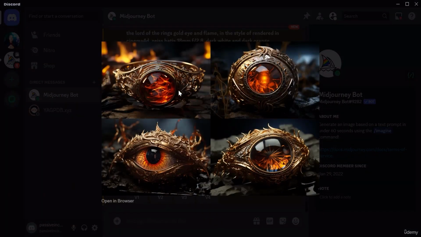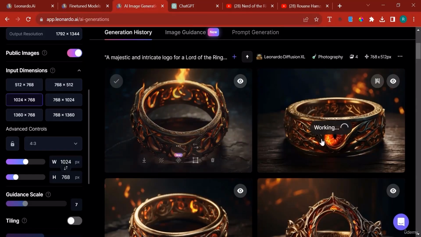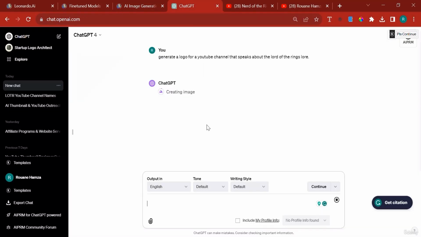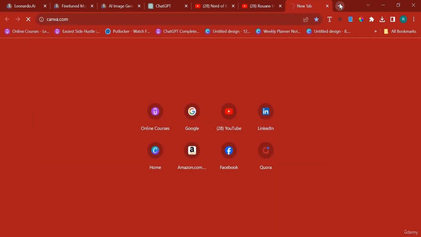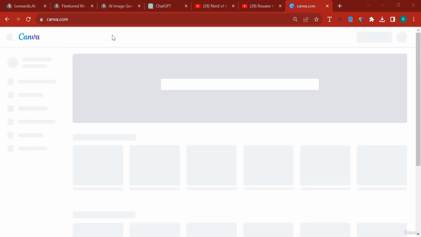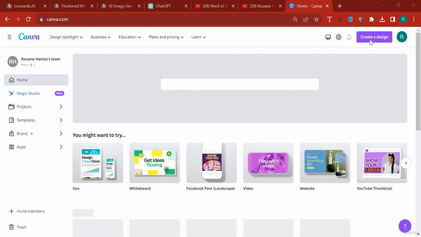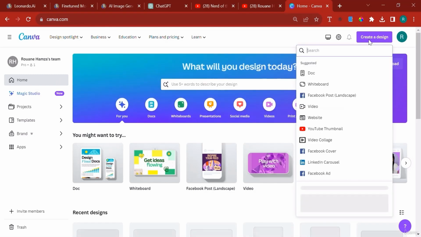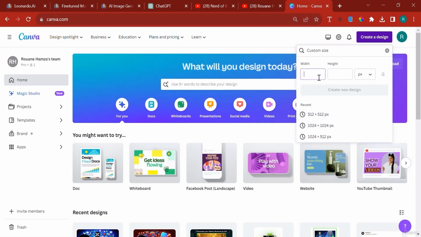These ones are not bad, but I'm going to go with the one that was given to me by Leonardo. I think that one is the best by far. So in order to format our logo, by the way, a logo for a brand on YouTube is 800 by 800 pixels. That's what they recommend. So if you go to Canva, click on create a design. Then right here, click on custom size, select 800 by 800 pixels, and click on create a design.